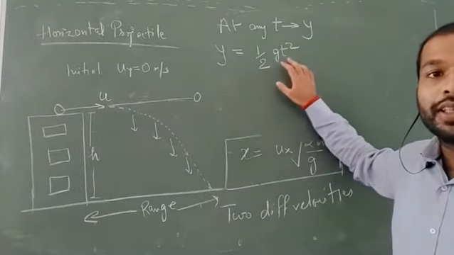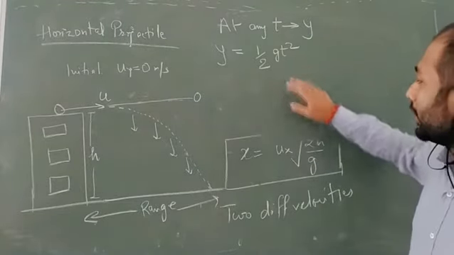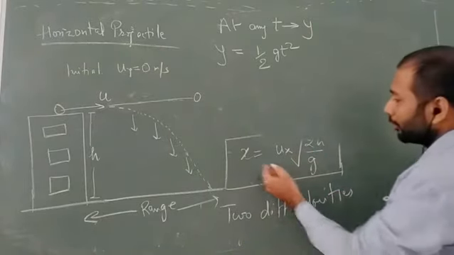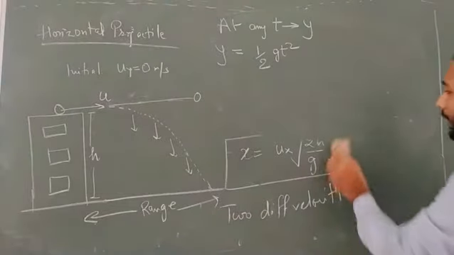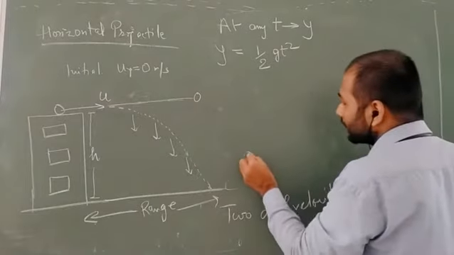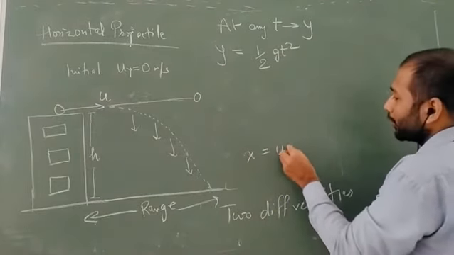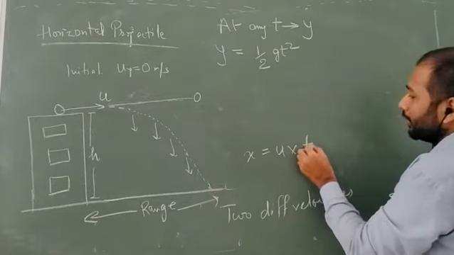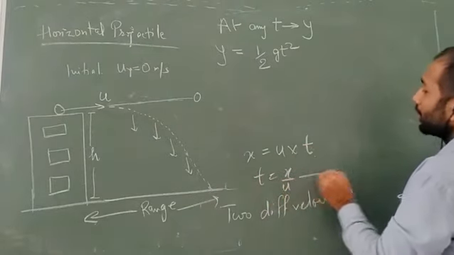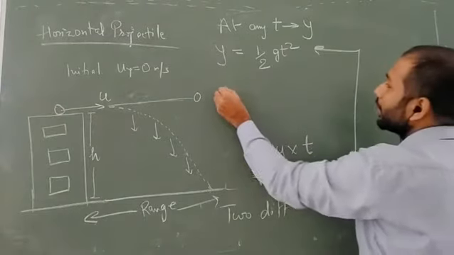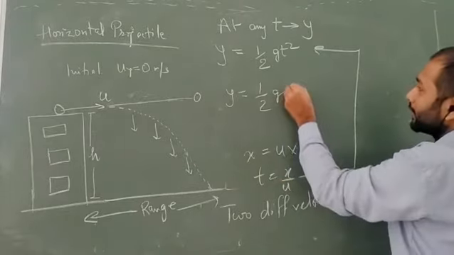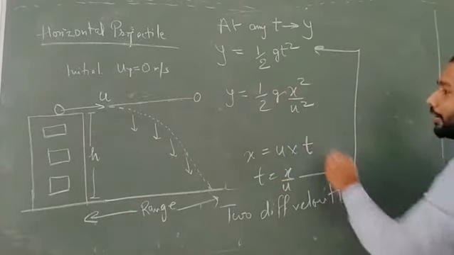Okay, now let us put this t, the small t, in terms of x. So I am going to put the value of this x. You know what we can write here? We can write x is equal to u, the horizontal component of velocity, into the time. So we can write time as x by u. So just put the same time over here, and you will get y is equal to half g into t square, that is x square upon u square.